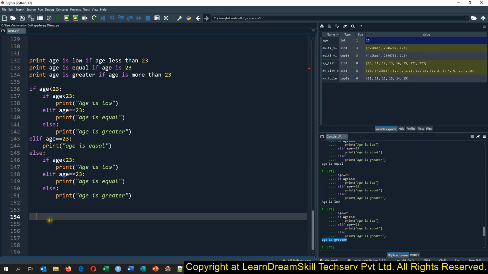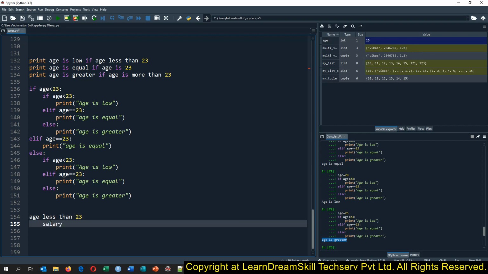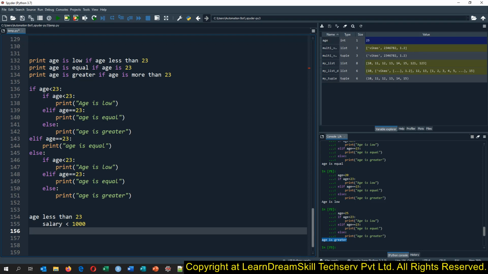Let me give you one exercise. If age is less than 23 and salary is less than 1000, then print "Salary is less than 1000".